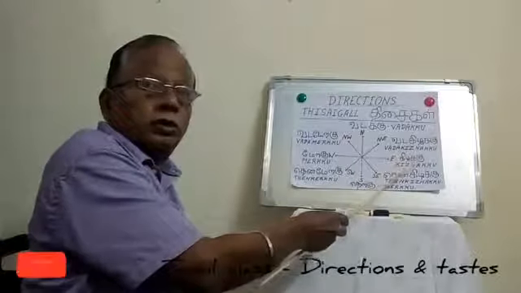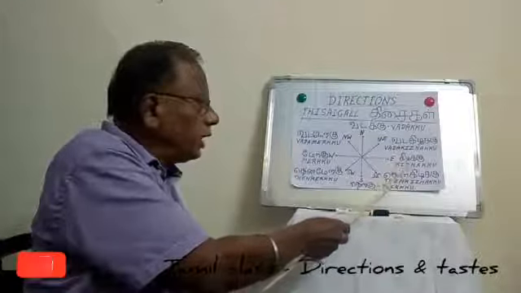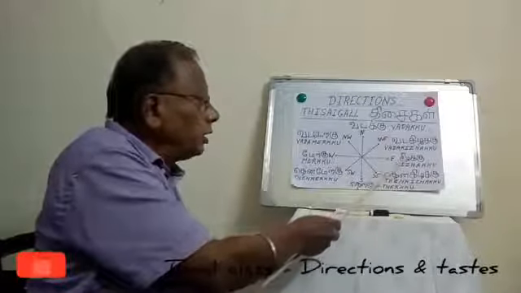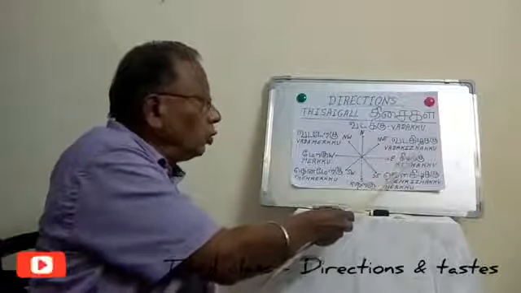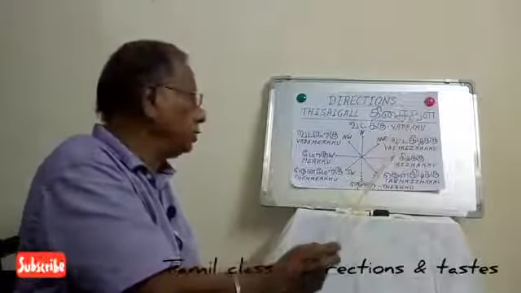Once again, Kizhakku. For east we say Kizhakku.